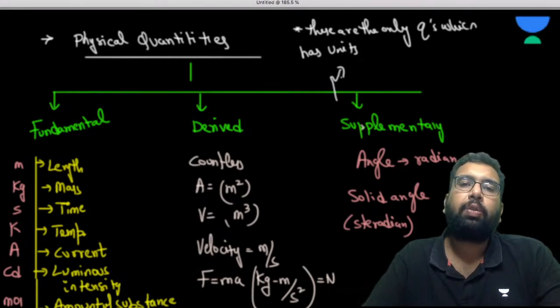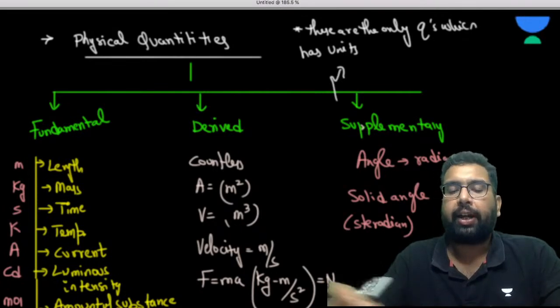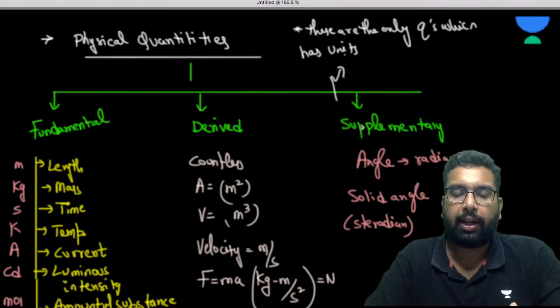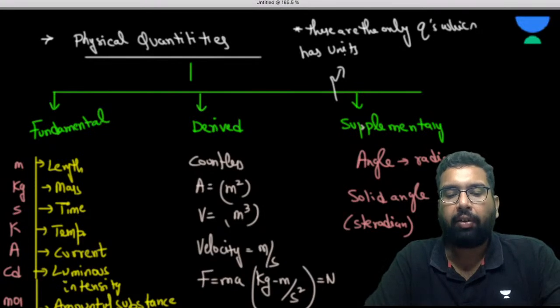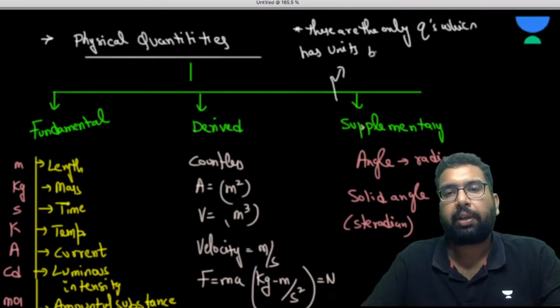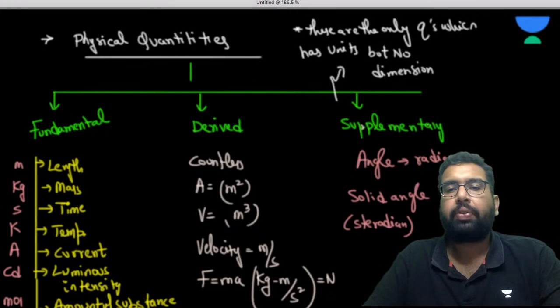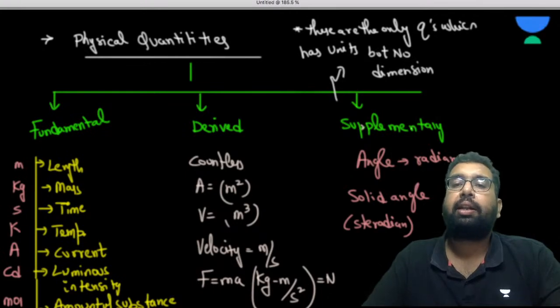The SI unit of angle is radian, and the SI unit of solid angle is steradian. So these are the only quantities, guys, which have a unit but do not have any dimension.